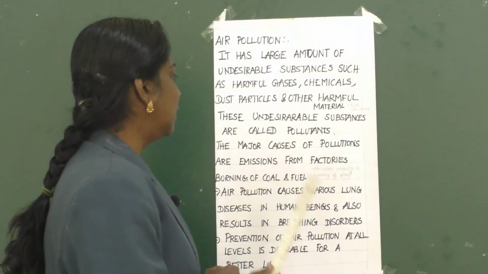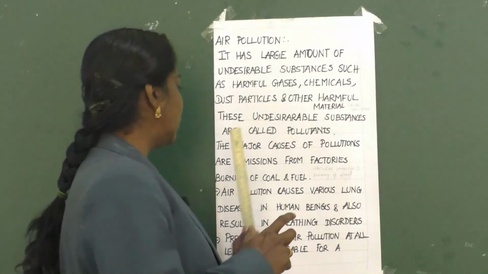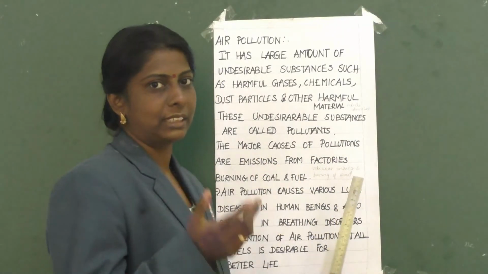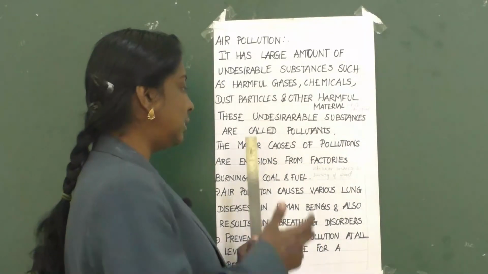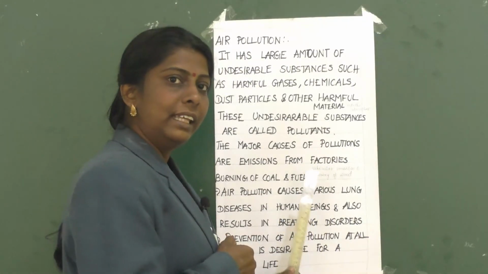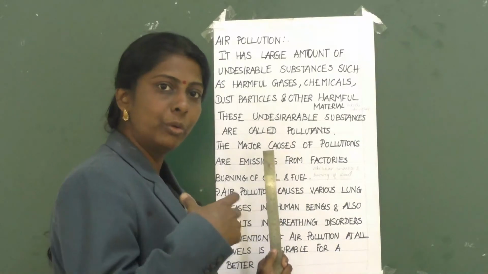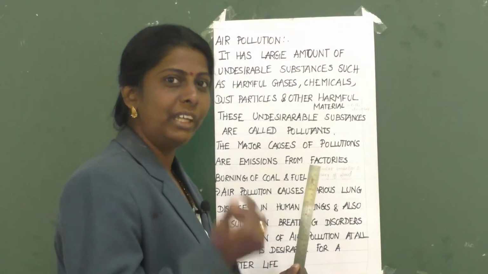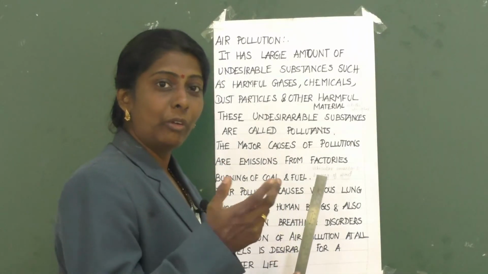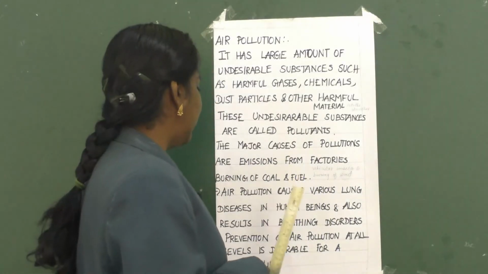Then, the major causes of pollution are emissions from factories, burning of coal and fuel, vehicular emissions and burning of wood, and so many others.